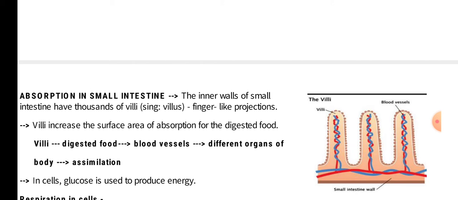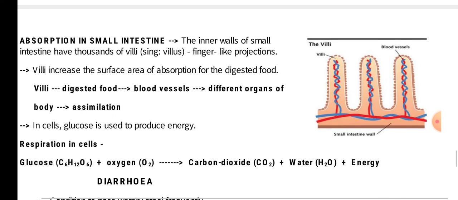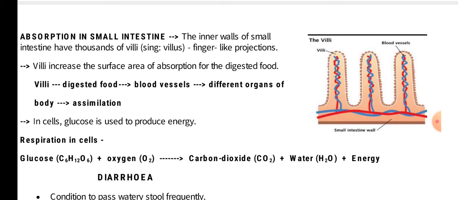After that comes the absorption process, which takes place in the small intestine. The small intestine has small, finger-like projections so as to increase the surface area for absorption. If you look at the flowchart, the villi pass the digested food to the blood vessels, and the blood vessels pass it to the different organs of the body for the process of assimilation.